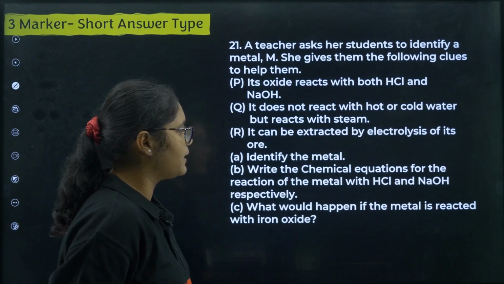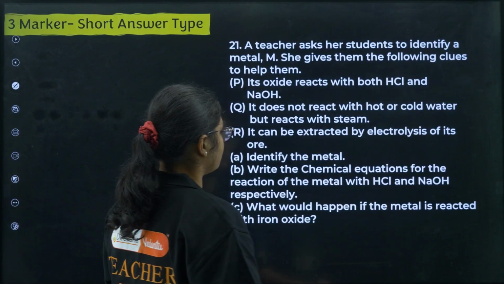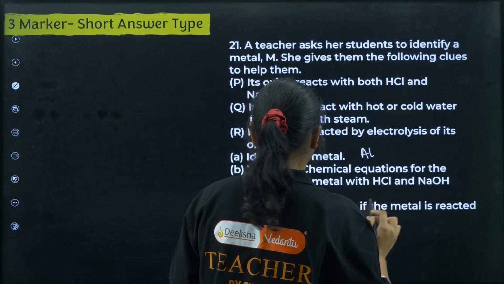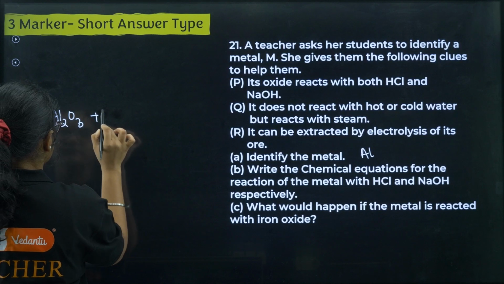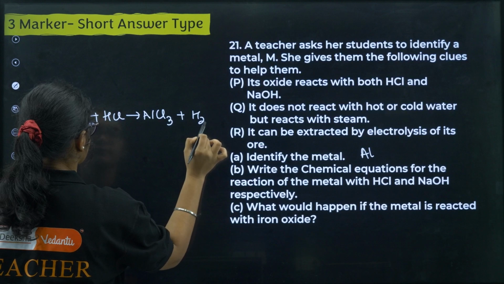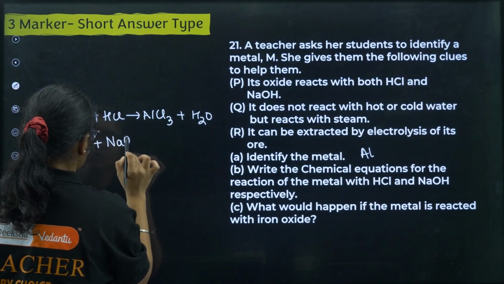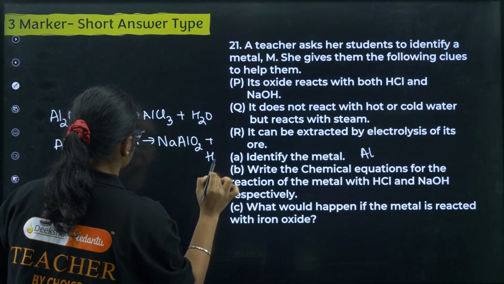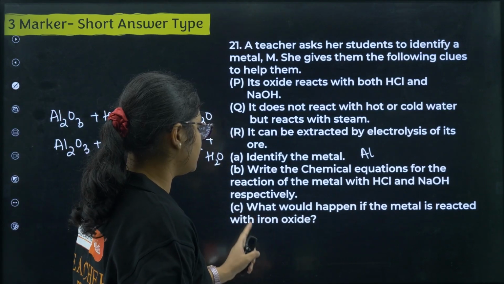It can be extracted by electrolysis of its ore. So identify the metal. The metal is definitely aluminium here, right. Write the chemical equations for the reactions of the metal with HCl and NaOH. So if you have Al2O3 reaction with HCl, you will get AlCl3 plus water. Okay, and with base, Al2O3 plus NaOH, you will get NaAlO2 plus H2O.